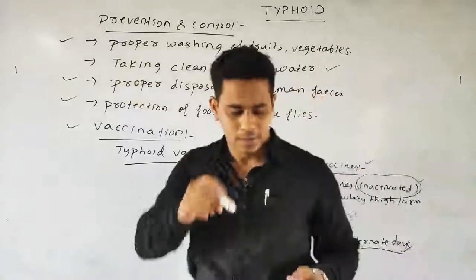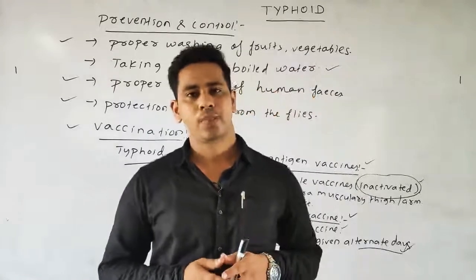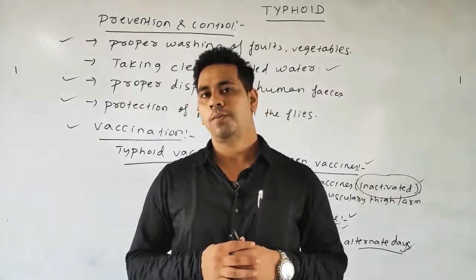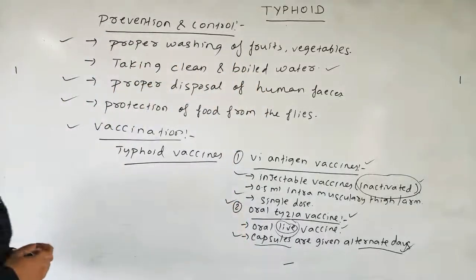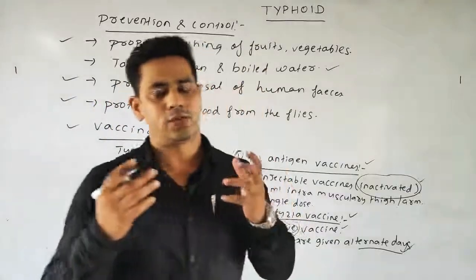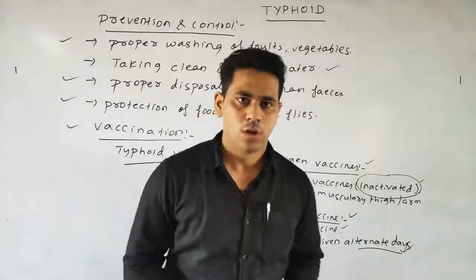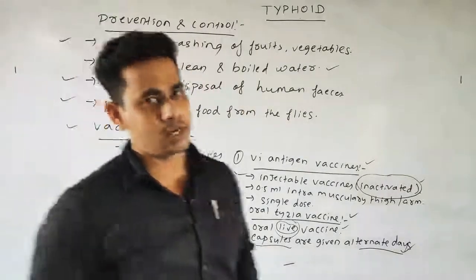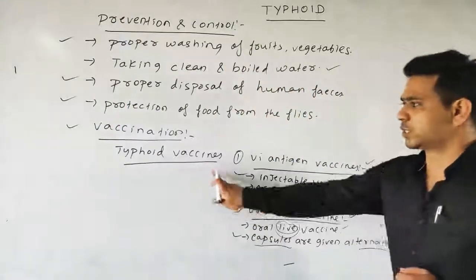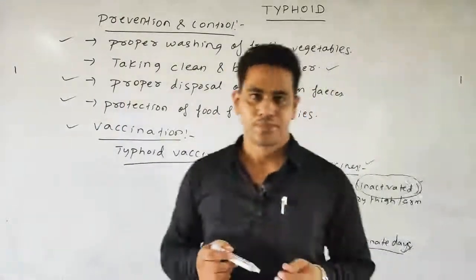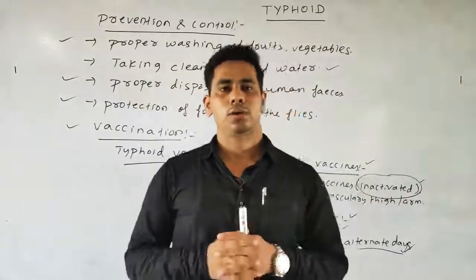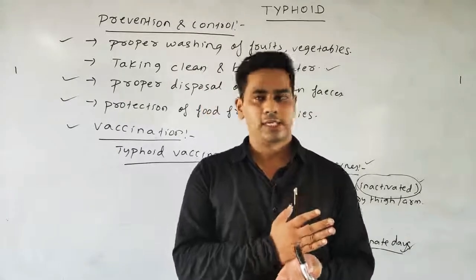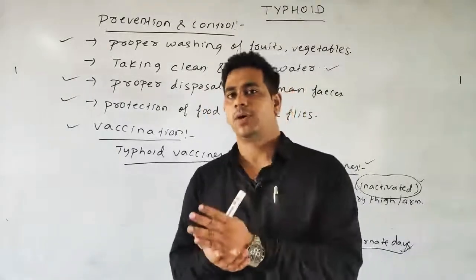So today we discussed in detail about ascariasis, how it is caused, and various prevention and control, and also we discussed typhoid. We discussed some points of typhoid, what the various causes are, how it is caused, by which bacteria it is caused. Then we also discussed various prevention and control, and lastly the vaccination of typhoid. So this is all about today's class. We discussed two important diseases today. One is ascariasis and another one is typhoid.